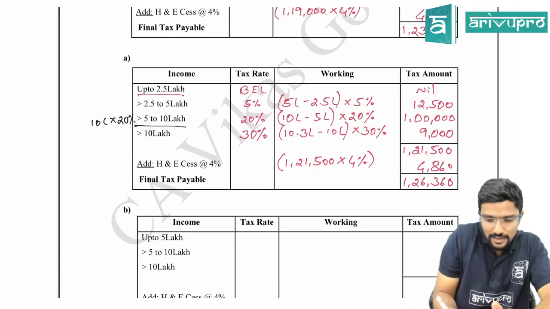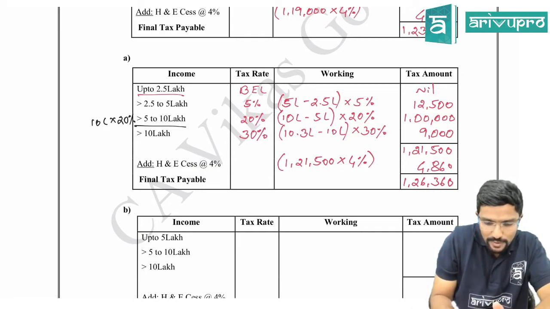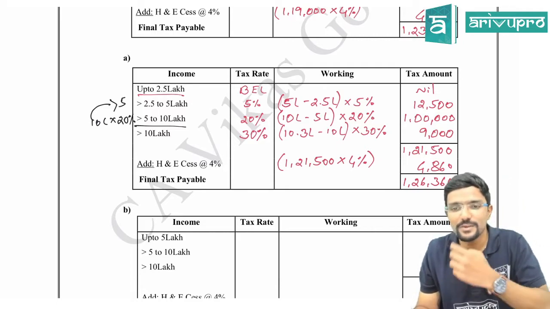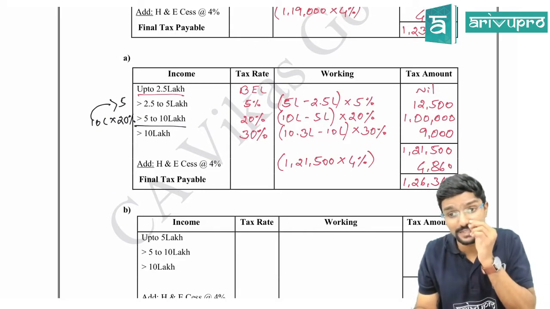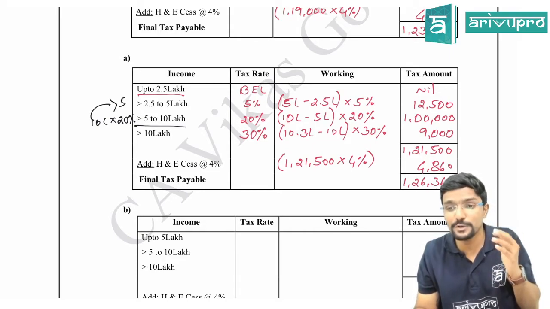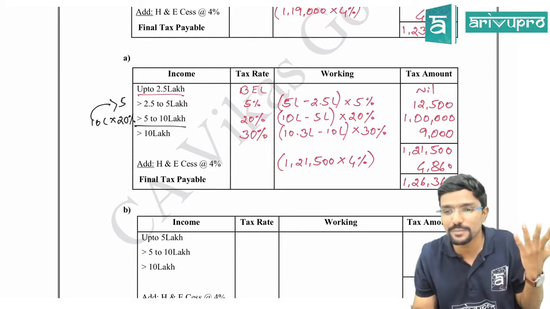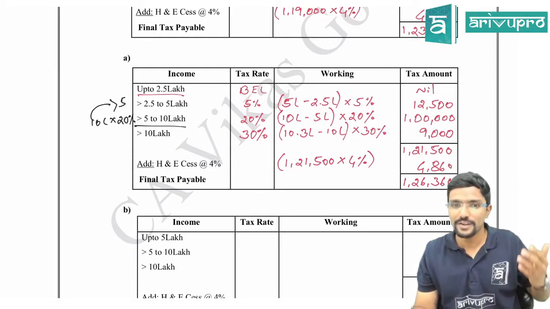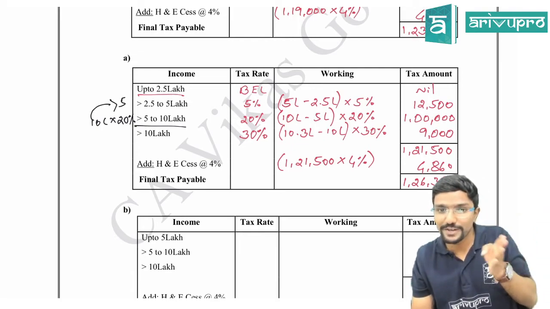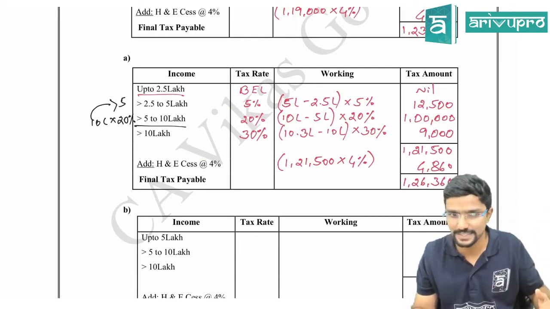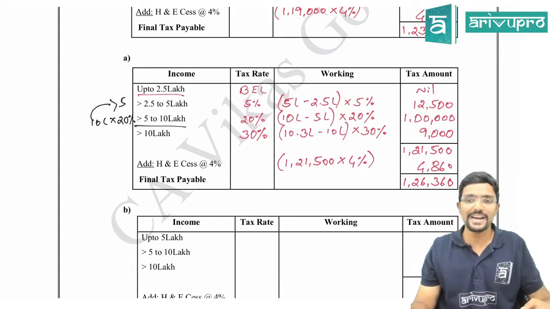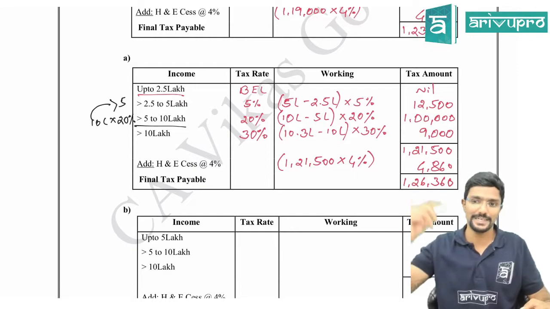Out of this 10 lakh, for up to 5 lakh I already paid tax in the earlier step. Then what is the benefit of giving basic exemption limit? Why did they give it? If they are asking me to pay tax on full 10 lakh at 20%, why did they give basic exemption limit then? Then for income from 2.5 to 5 lakh, why did they give a 5% tax rate? That is why we call them slab rates. It is not a flat rate. Whereas surcharge is like that.